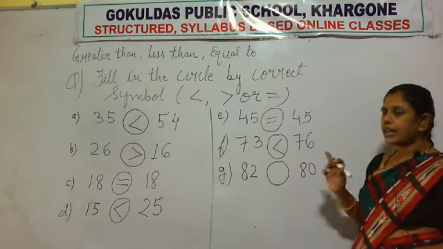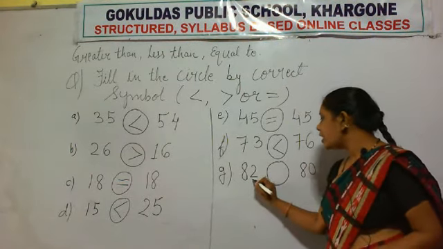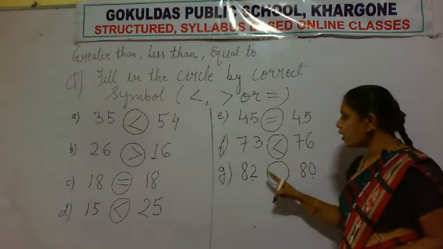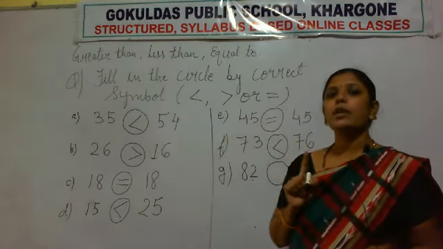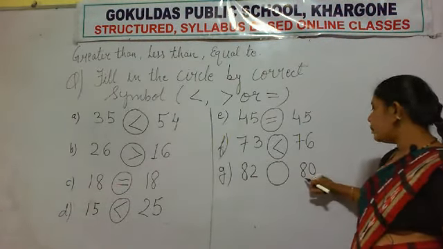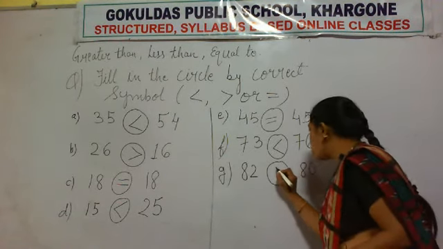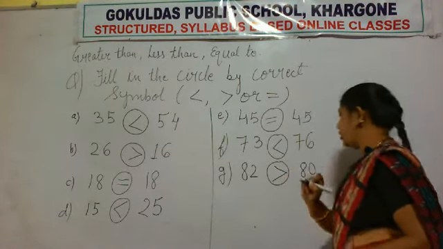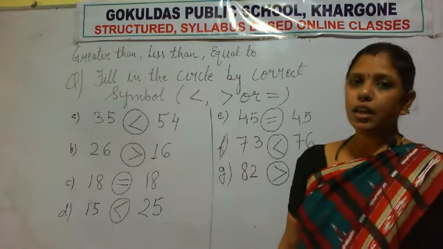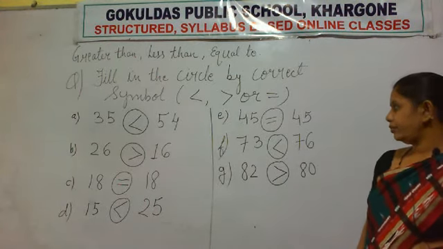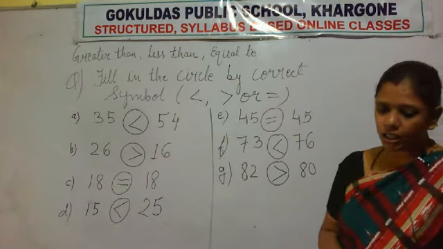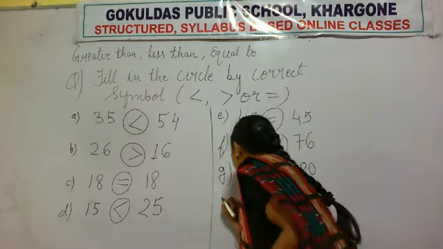What is the second digit here? 2. And here? 0. Which is greater between 2 and 0? 2 is greater. That means 82 is the bigger number and 80 is the smaller number. So the symbol of greater than faces towards the bigger number 82. Now after G, the next question, H.